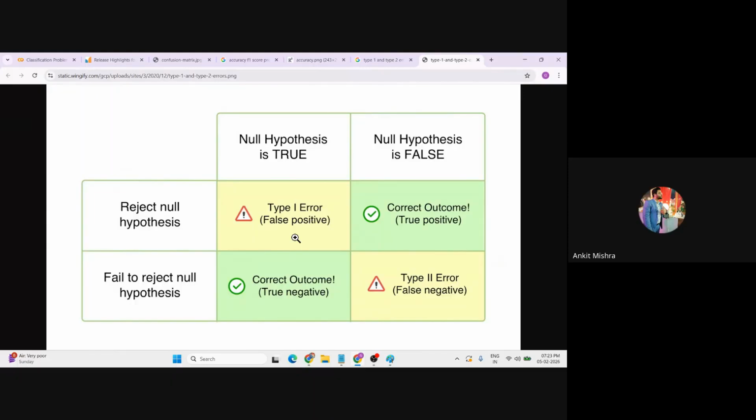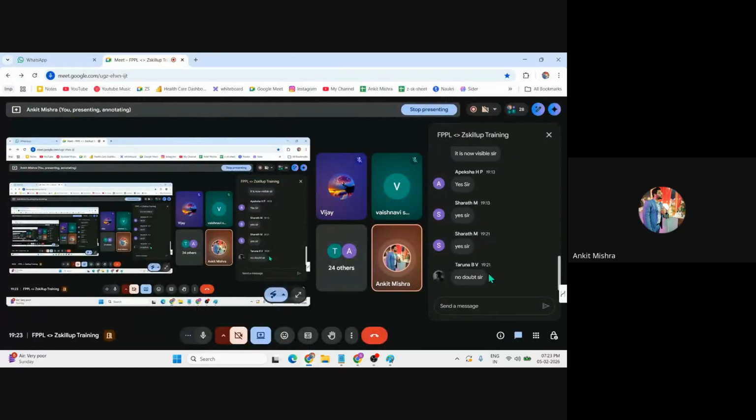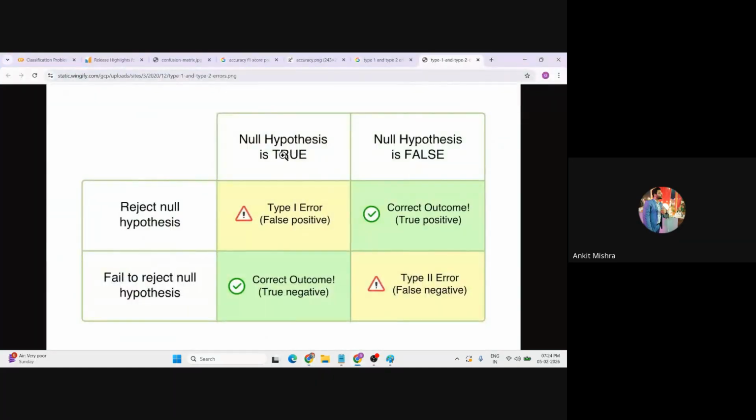Suppose we have created a model. Now we know that we have different types of hypotheses. This is the first technical term that you need to understand. The by default true, or the actual true, is called the null hypothesis. What is the null hypothesis, candidates? Taruna, Vijay, Vaishnavi, Apeksha? A null hypothesis is the by default truth. Suppose the by default truth is that tomorrow will be a rainy day. This is my by default truth, based on some forecasting and calculation I have done.